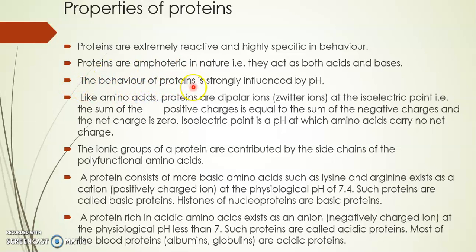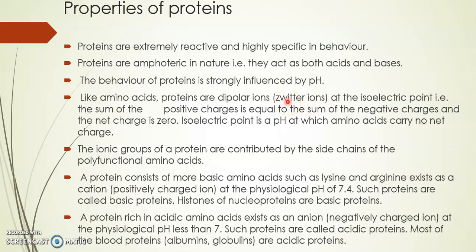The behavior of proteins is strongly influenced by pH. If the pH is more or less, the behavior of the protein is changed. It becomes acidic or basic, and it is neutral with a neutral charge at an isoelectric point. So like amino acids, proteins are dipolar ions. Dipolar ions means when proteins are placed in the aqueous medium, they get converted into the Zwitter ions.